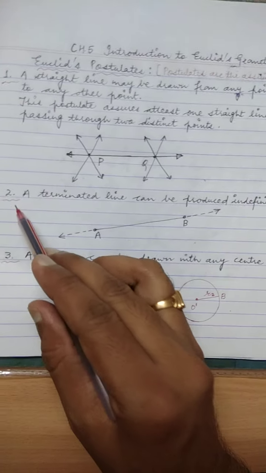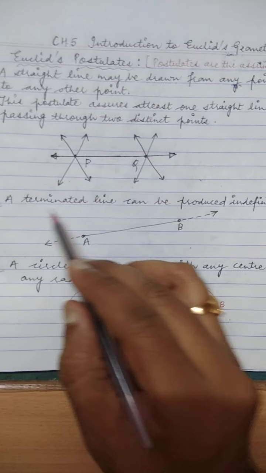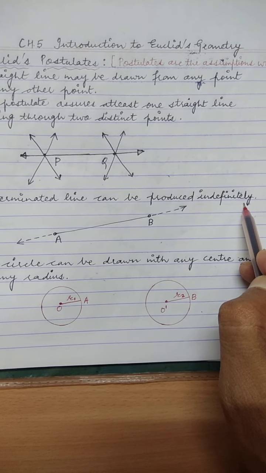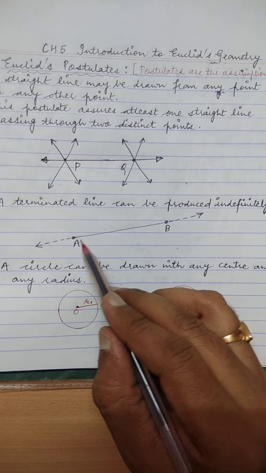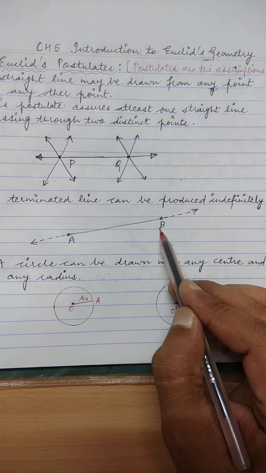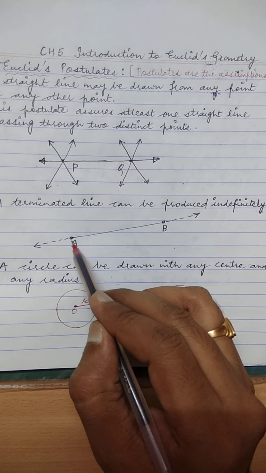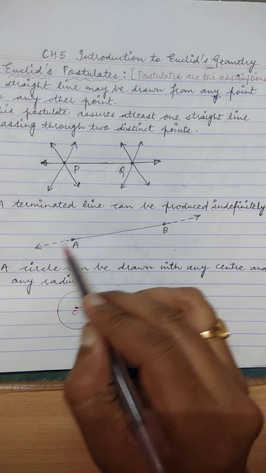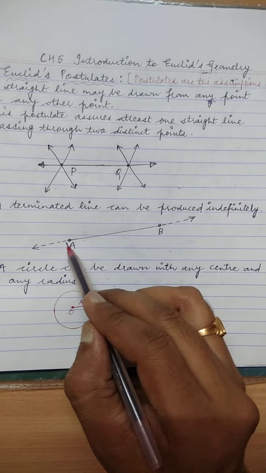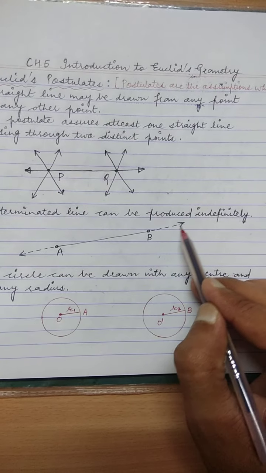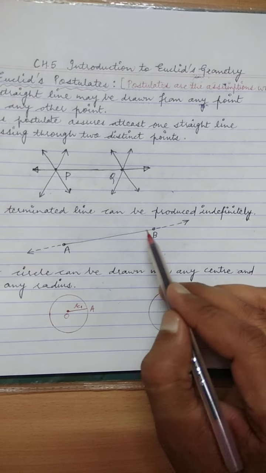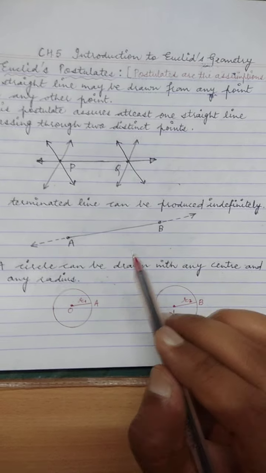Now come to our second postulate. A terminated line can be produced indefinitely. So this is your terminated line AB, and it can be produced indefinitely. It can be produced from point A also, from here, and from point B also, in this way. So a terminated line can be produced indefinitely.